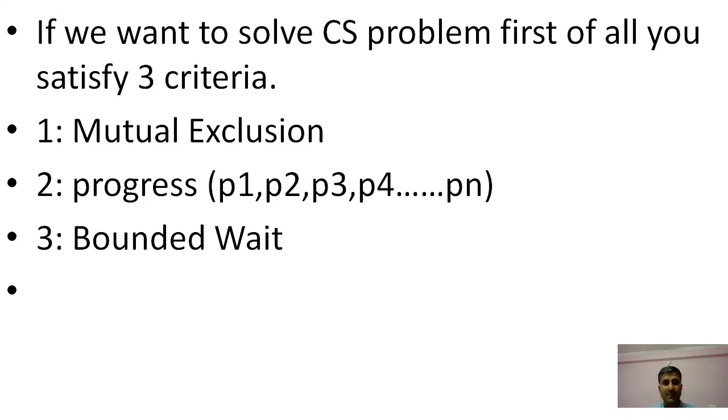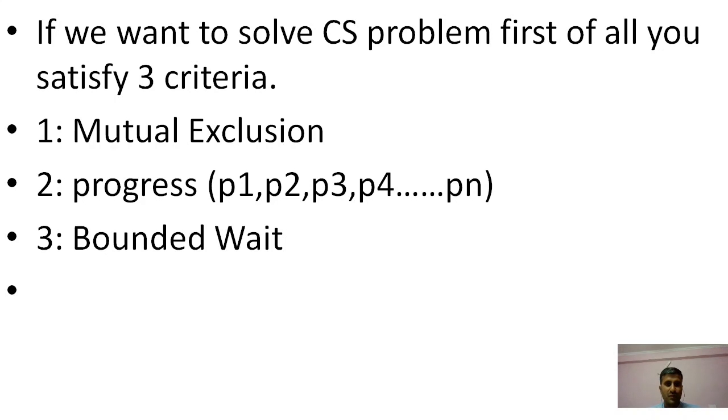So bounded wait basically represents that if one process is waiting over there, it means that if process P1 enters into the critical section but P2 is waiting over there, okay. So with bounded wait you can justify or divide the time quantum over there.